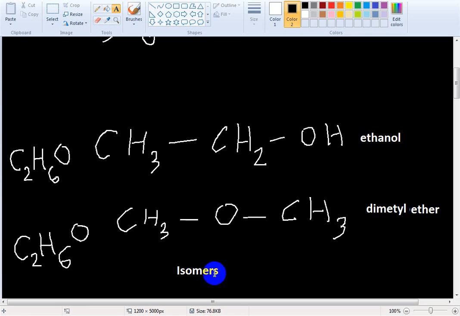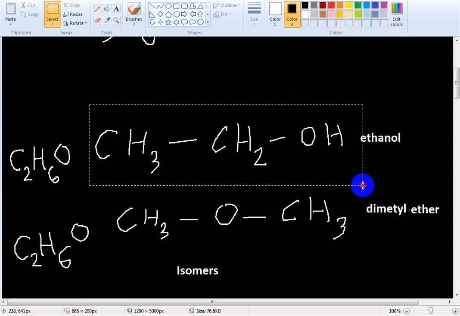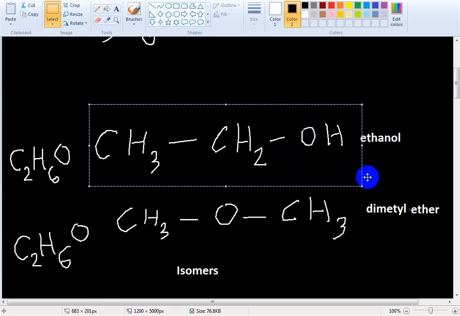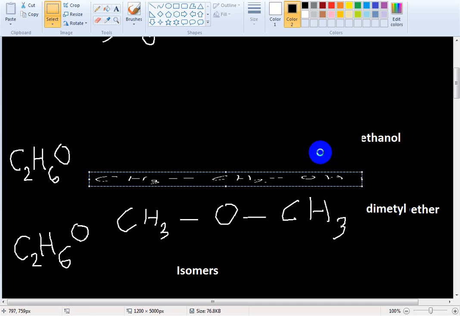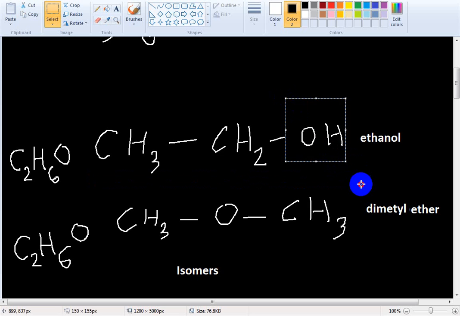Look, in the compound ethanol, the functional group is OH. This OH group determines the chemical properties of the whole compound, so OH is called the functional group. Here in ether, the O is the functional group of this compound.